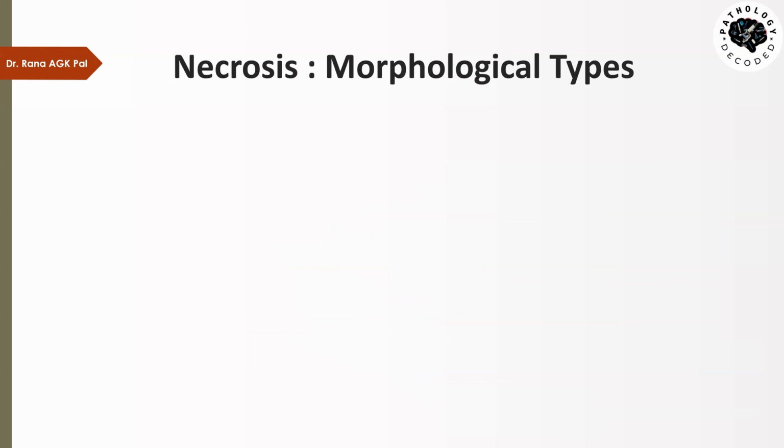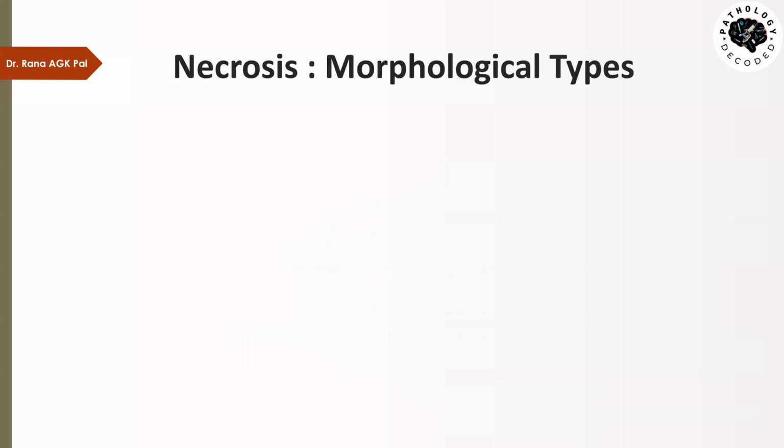Now, let's discuss the morphological types of necrosis. Whenever necrosis occurs, the tissue will present in a certain manner, both grossly as well as microscopically. That means when you look at the tissue, you will see certain characteristic features which will tell you, okay, this type of necrosis occurred, or when you see it under the microscope, you can say this particular type of necrosis was involved.